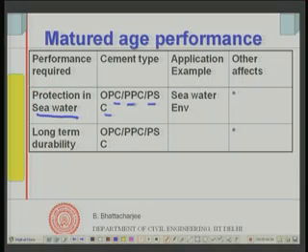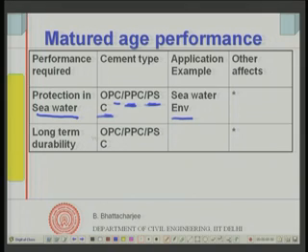PPC and PSC, by virtue of their low permeability, give you a better microstructure of the concrete, and thereby they show improvement as far as durability is concerned. So, in a seawater environment, one would possibly use any one of these cements, OPC also in certain cases, but then you will have certain additional things also. The choices are many, but one can use PPC and PSC. So, that is what it is for selection on seawater.